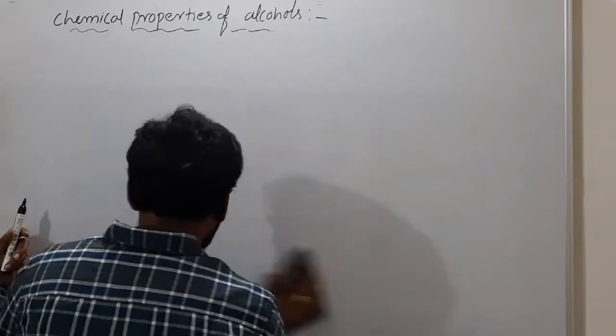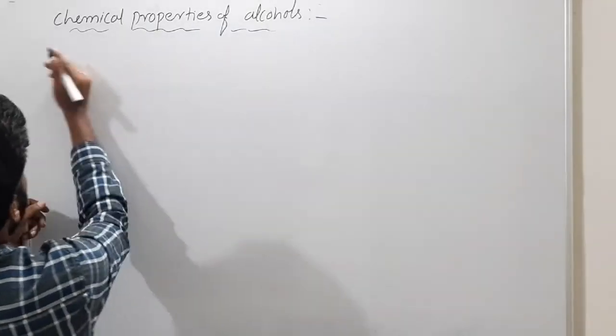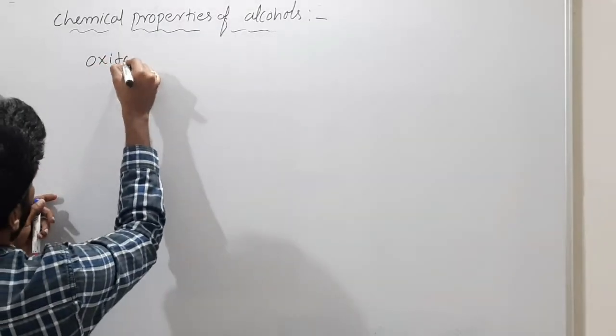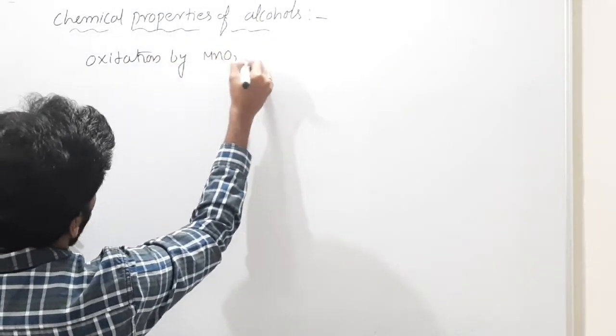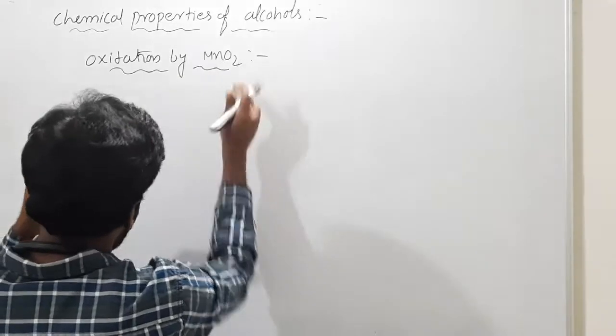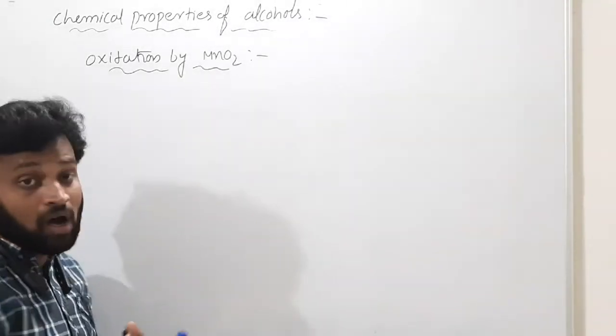Oxidation by manganese dioxide. This is also very important.